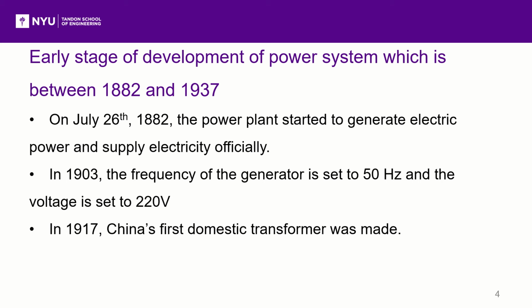The first stage is the early stage of development of the power system, which is between 1882 and 1937, from the first 12 generator set built in Shanghai to the beginning of World War II against Japan. On July 26, 1882, the power plant started to generate electric power and supply electricity officially. In 1903, the frequency of the generator was set to 50 Hz and the voltage was set to 220 V. More and more generators and power plants were built in China.